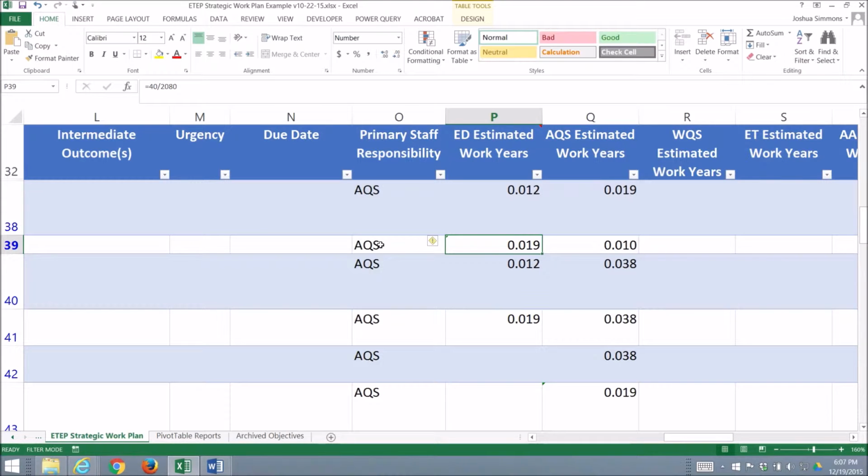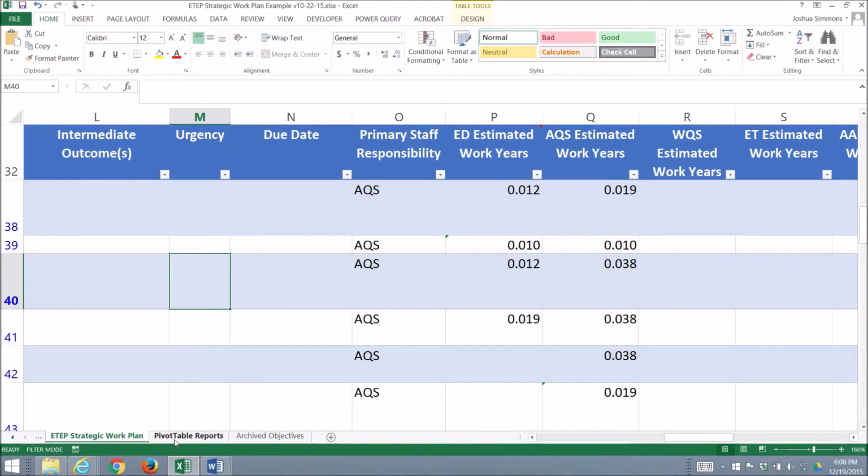So if you go over here and let's say the original estimate was, this is supposed to say 240 actually, and the original estimate was for 0.115 work years, and you want to adjust this down and say, well, they say it's going to take 8 hours, but let's overestimate and just say it's going to take 20 hours to complete. So that drops you down from about 0.11 work years to 0.01 work years.